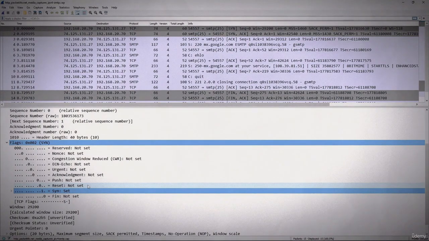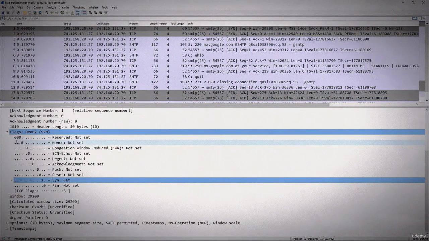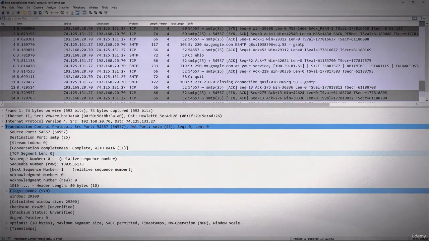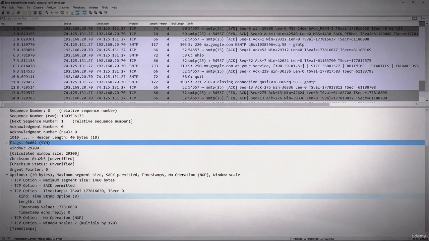Now that first packet going from the client to the server comes with some options. If I place my cursor on the TCP header and then look down below, the TCP header is 40 bytes. The TCP header is at least 20 bytes, but with options it's more. Now at this point it's 40 bytes, but let's take a look at the options. Here are your options, and I will drop this down and you can see what it is.